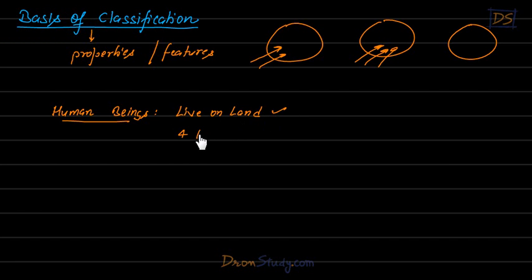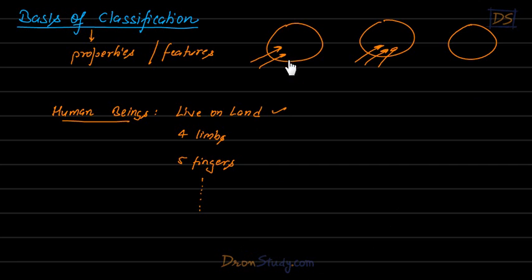Then we have 4 limbs. This is another feature of human beings. They have 4 limbs. Not all organisms have 4 limbs. Caterpillar, it's an insect which sometimes has hundreds of legs. Then we have 5 fingers, 5 fingers in each limb, and the list will keep going on. So these are some of the properties or features of human beings. Similarly, other organisms will also have different features. Based on such features we can actually classify them.